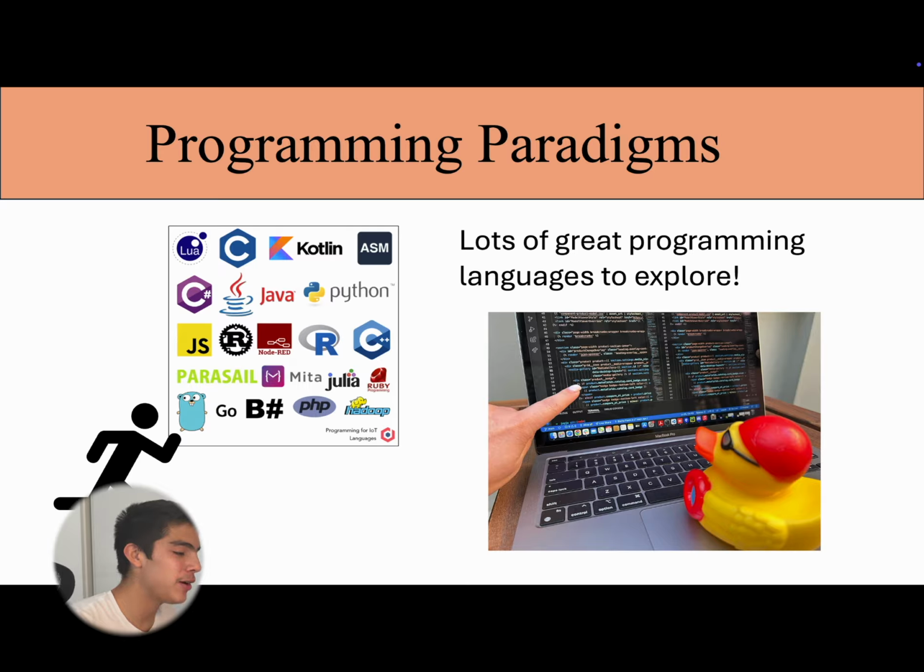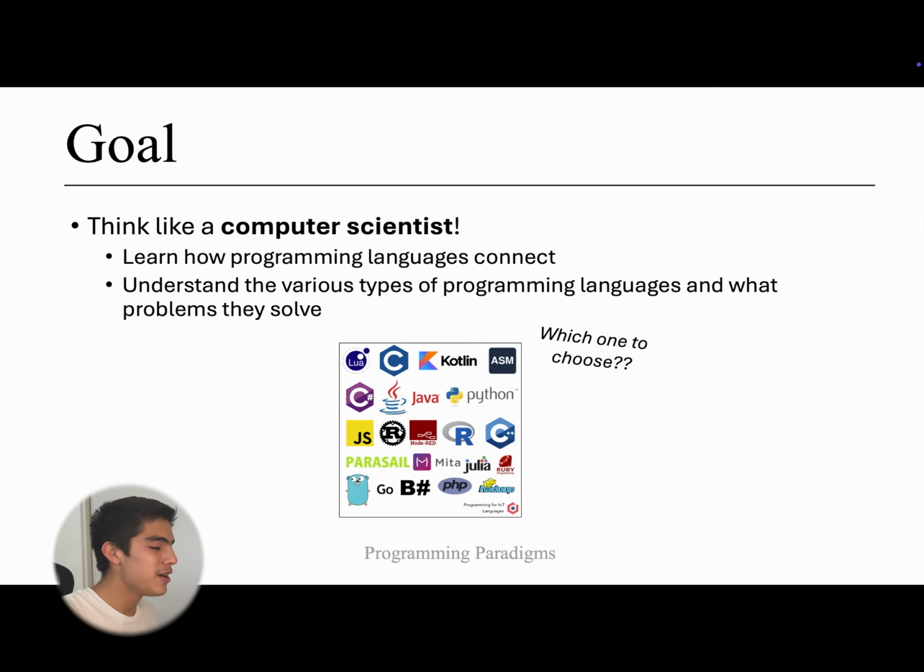On the left here we see a variety of programming languages like Java, Python, C#, C, and Lua, as we can see in Roblox games. There are so many applications. I want to cover today all of the variety of ways we can solve problems using programming languages. Overall, it's thinking like a computer scientist. I want to make sure that we can see how programming languages connect, with emphasis on what problems they solve. And that brings up a question: which one should we choose?